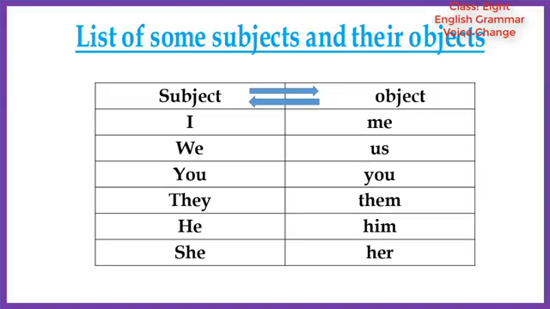They subject, its objective form is them. He objective form him, and she subject objective form her. Except these 6 personal pronouns, other subject and object will be no change.